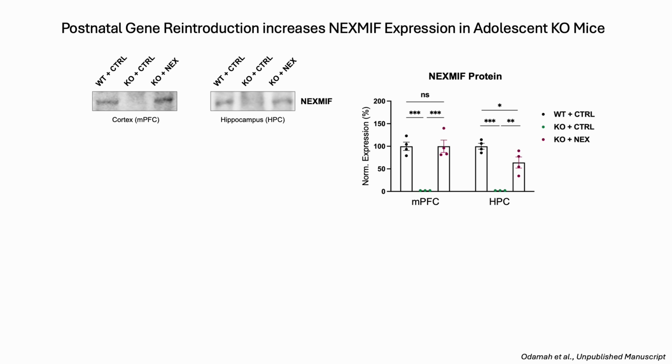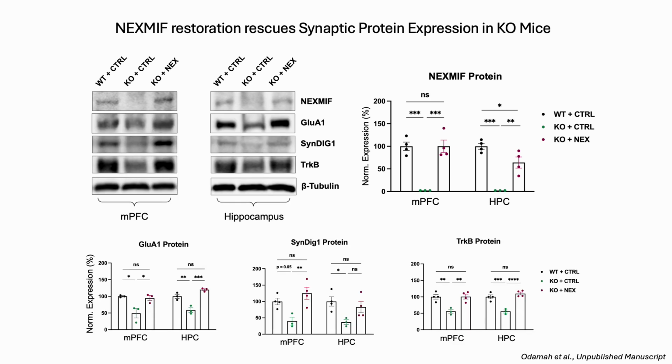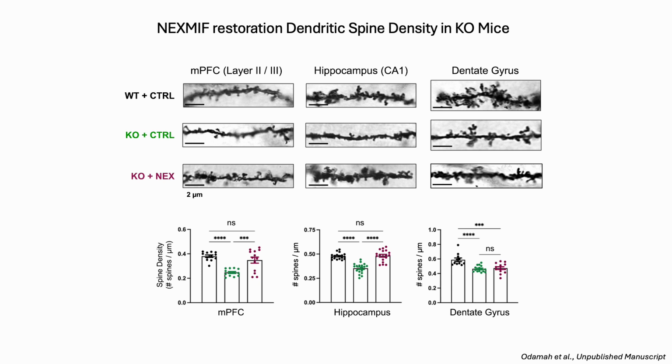Indeed, we were able to confirm in the brain tissue that Nexmif was very nicely restored in the cortex and hippocampus of the rescue mice. In addition, we saw rescue of several synaptic proteins that are crucial in learning and memory function, such as GluA1, SYNDIG1, and TRKB. We also found that Nexmif restoration could rescue dendritic spine density, which is a crucial part of neuron morphology, in both the medial prefrontal cortex and in the hippocampus. However, we failed to see rescue in the dentate gyrus, which we believe could be due to a lack of viral penetration to that area.